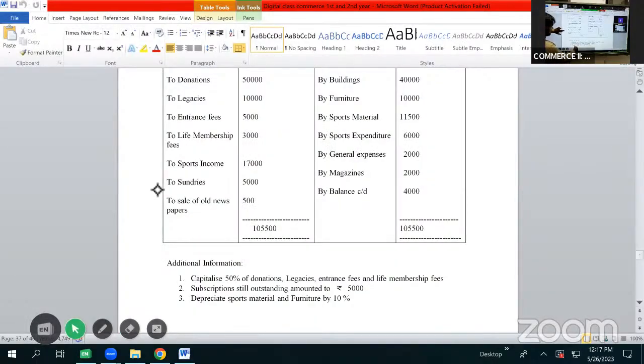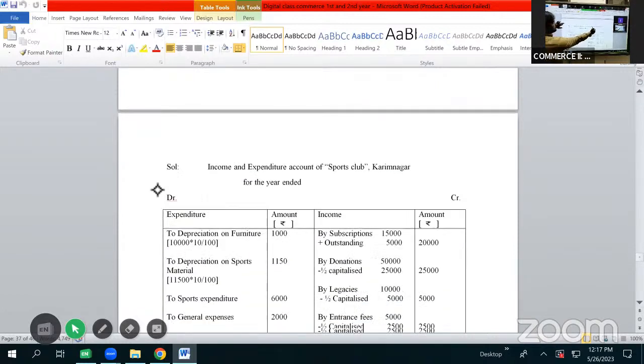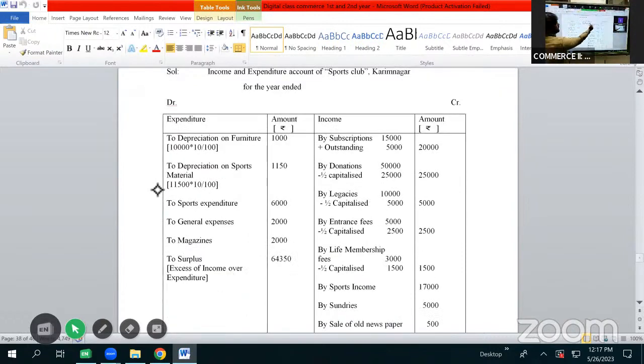Then we also have an adjustment, depreciate sports material and furniture by 10%. So sports material and furniture are to be depreciated by 10%. So here is our solution. First, the heading will be taken as income and expenditure account of sports club, Karimnagar, for the year ended. And the format for income and expenditure is expenditure amount rupees, income amount rupees. Towards extreme left will be writing DR debit. Towards extreme right will be writing CR credit. Let us start the solution.